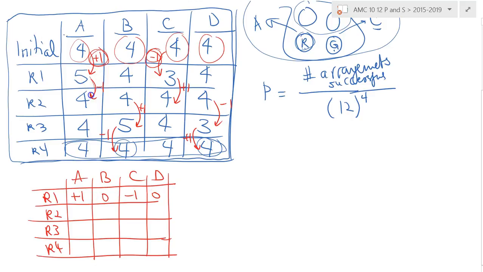When I go from round 1 to round 2, we have minus 1 for this guy, plus 1 for this guy. And as I go from round 2 to round 3, in round 3, what we're having is plus 1 for Bernardo, and minus 1 for David, or whoever that person is. And then finally the reverse transaction. Hey, that's pretty nice. So this is one arrangement, one successful arrangement. How many successful arrangements can we have like this?